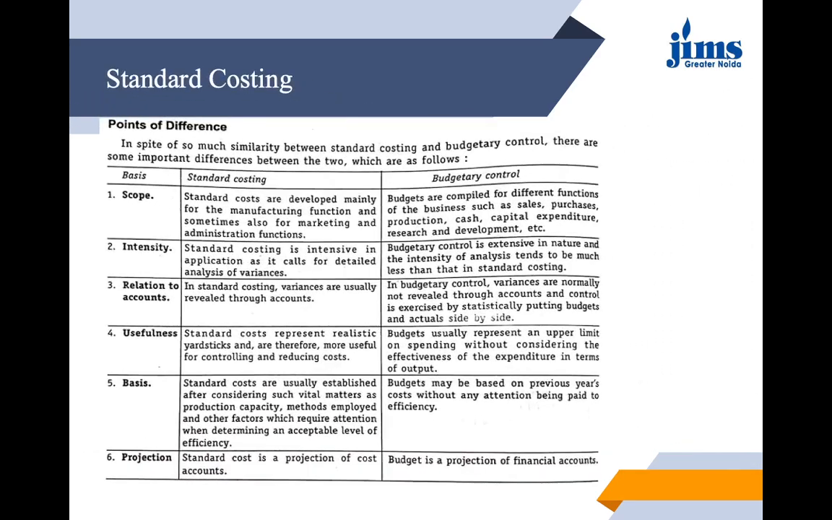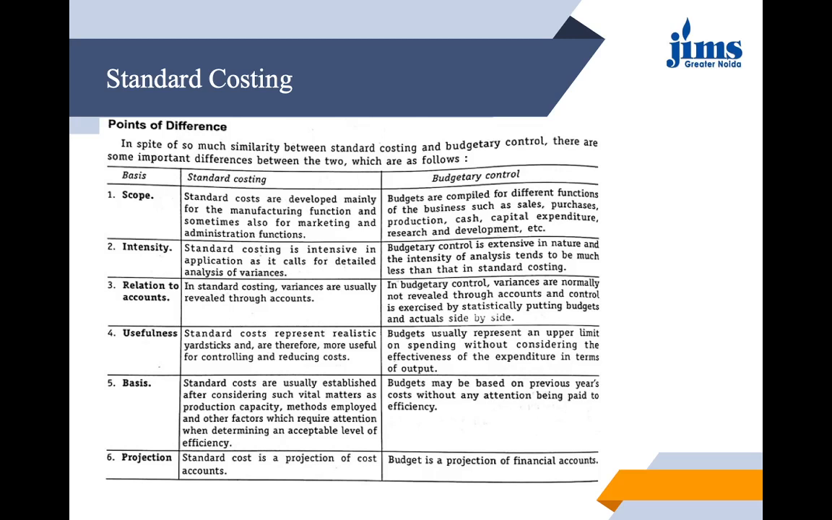But it's not like that it is alike. There are differences between standard costing and budgetary control as well. First, scope. If we see the scope of these, standard costs are developed mainly for the manufacturing function and sometimes also for marketing and administration functions. Whereas in budgetary control, budgets are compiled for different functions of the business, such as sales, purchases, production, cash, capital structure, etc.